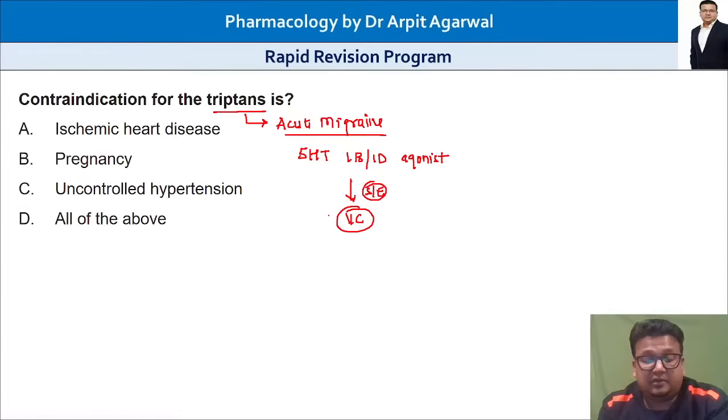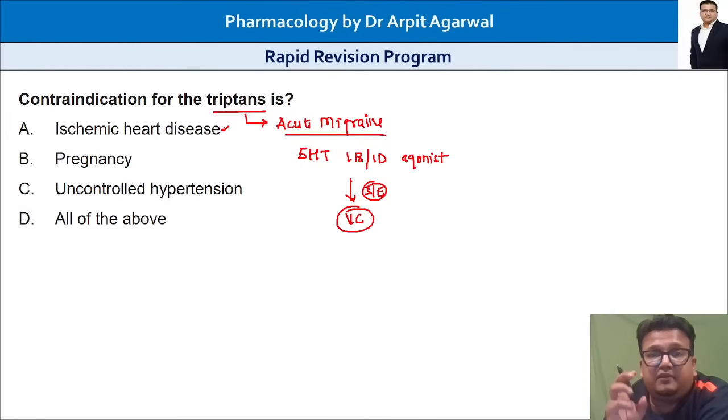So now tell me the answer. The contraindication to triptan is, I have told you, they cause vasoconstriction. They act on the 5-HT serotonin 1B/1D receptor. They stimulate this receptor, it results in vasoconstriction. So where should these drugs not be given due to vasoconstriction? These drugs should not be given in ischemic heart disease, correct.